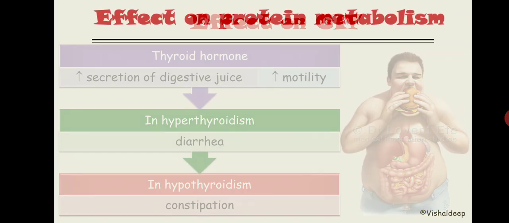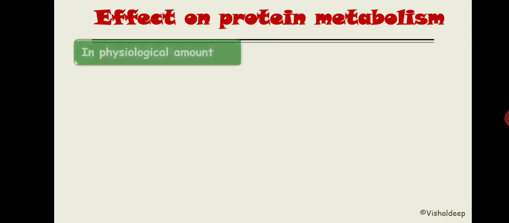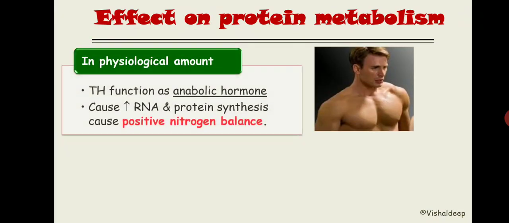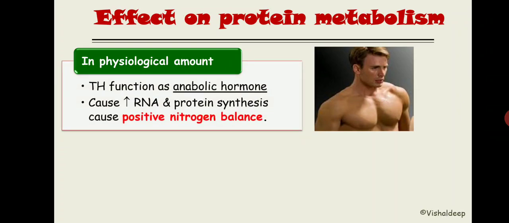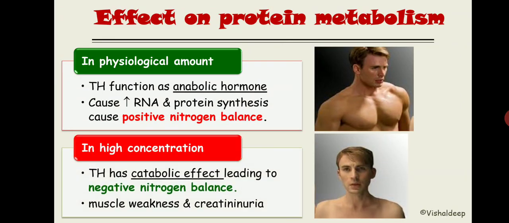Now the next one is the effect on protein metabolism. In physiological amounts, the thyroid hormone has an anabolic effect. It causes increased protein synthesis and positive nitrogen balance. In higher concentration, the thyroid hormone does the opposite. It has a catabolic effect. It leads to negative nitrogen balance, muscle weakness and creatinuria.